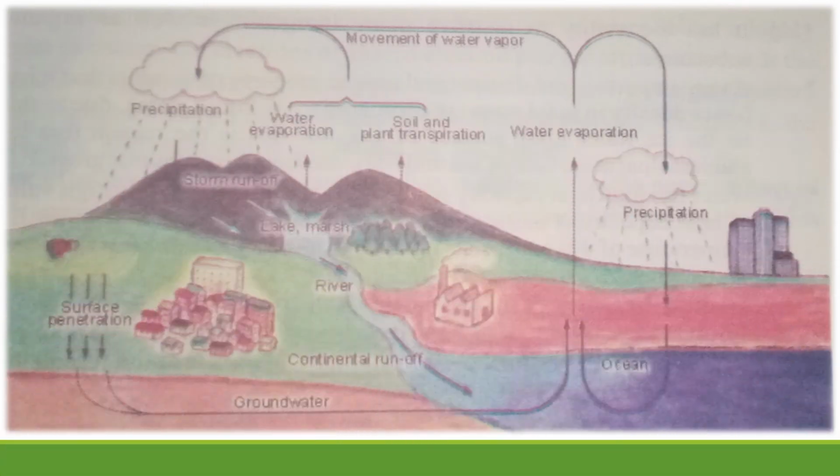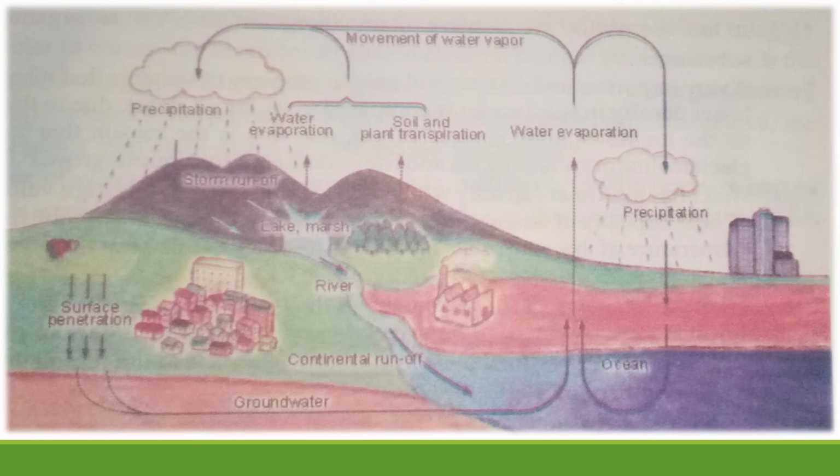In this diagram you can see the ocean. From the ocean water goes out by evaporation, then goes to precipitation in the clouds, and again comes in the form of rain to the ocean. Here is a small water cycle.